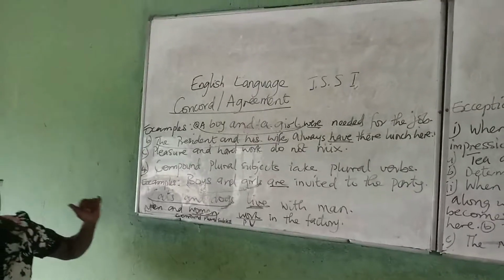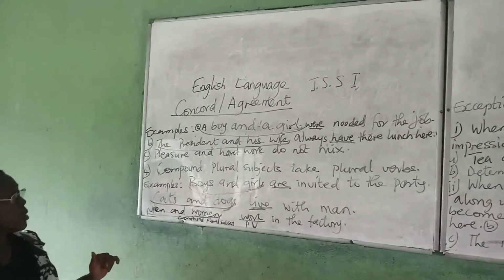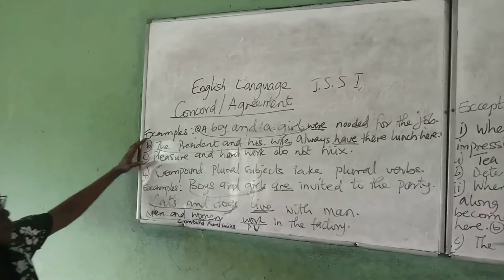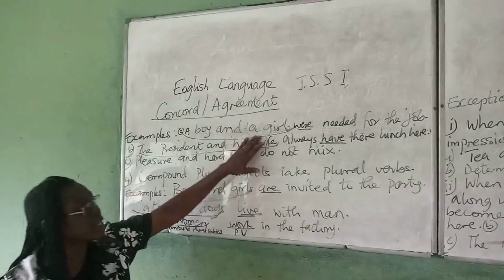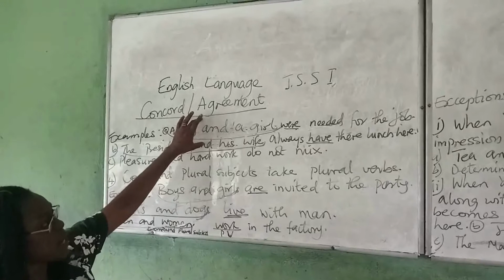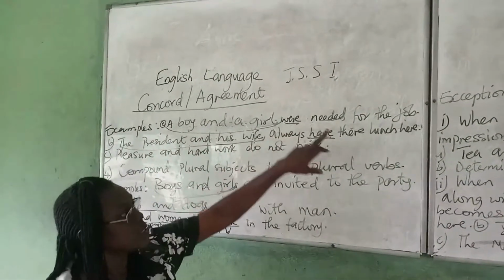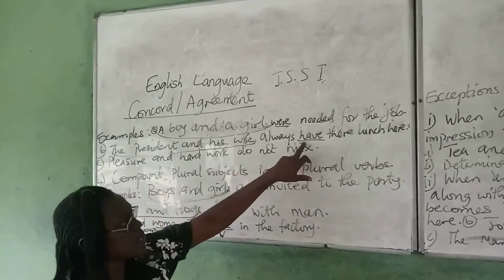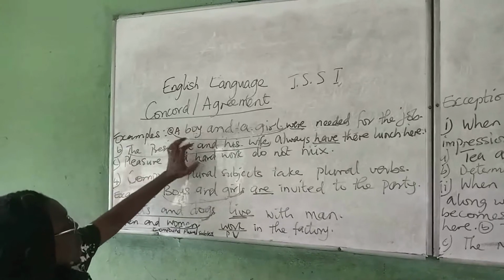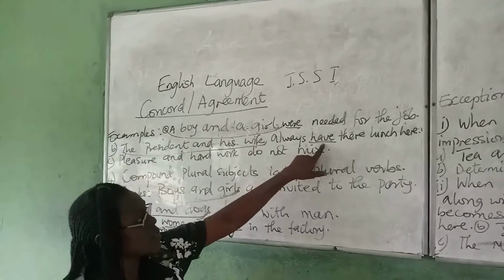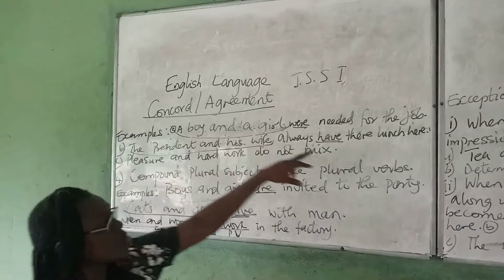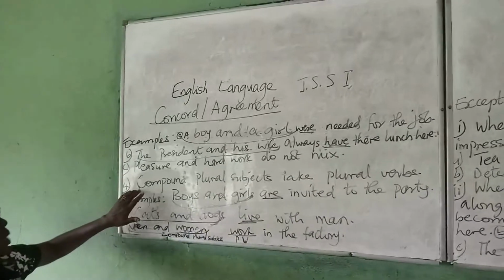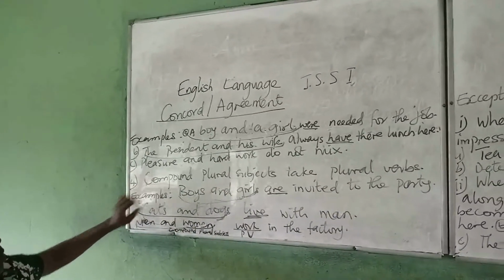About a compound singular subject taking plural verb. So here are some examples. A boy, singular, and a girl, singular, joined by and makes it compound. We, plural verb, needed for the job. The president and his wife always have their lunch here. President and the wife, compound. So they have a compound subject, singular subject. So they now take plural verb.